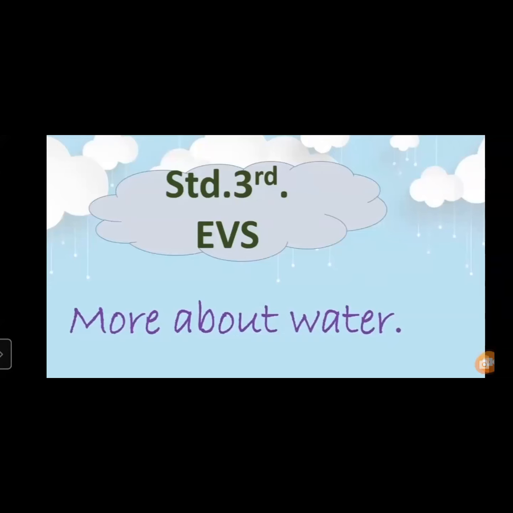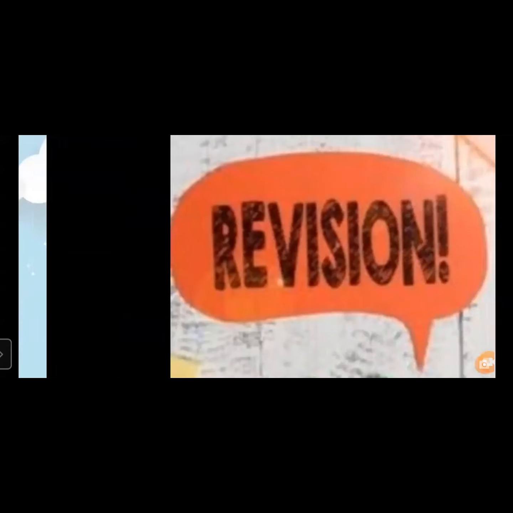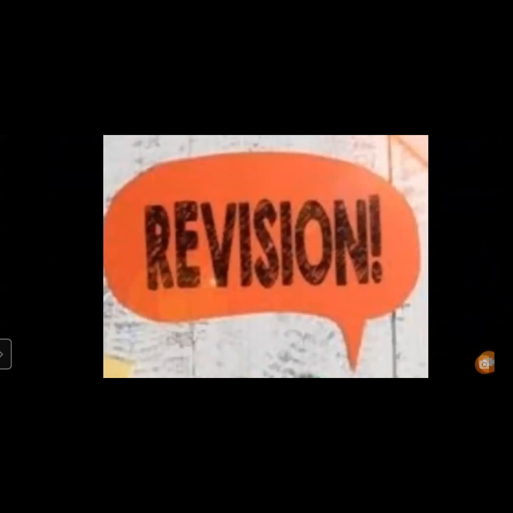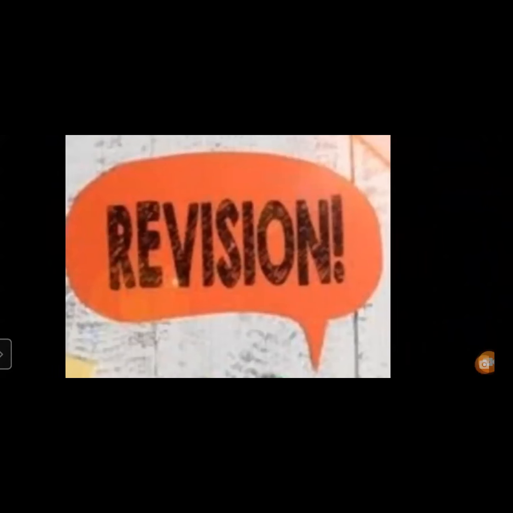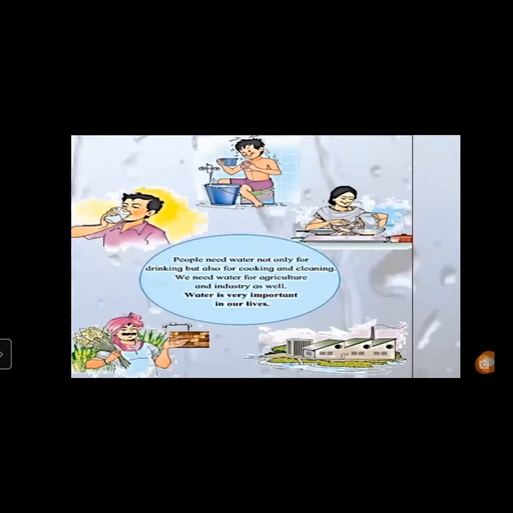Now let us see what we have learned in lessons 8 and 9. In lesson 8, we saw our need for water, right? This is the revision part. We saw water is used for drinking, cooking, cleaning, and bathing.